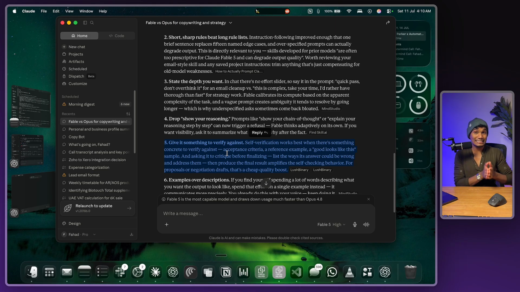So the fifth one is giving it good examples. Just like any good prompt, if you give it good examples, like, hey, a good pitch deck looks something like this, a good copy looks something like this, a good framework is something like this, it performs extremely well because it has the end goal, it knows what good means. It's going to start performing better.